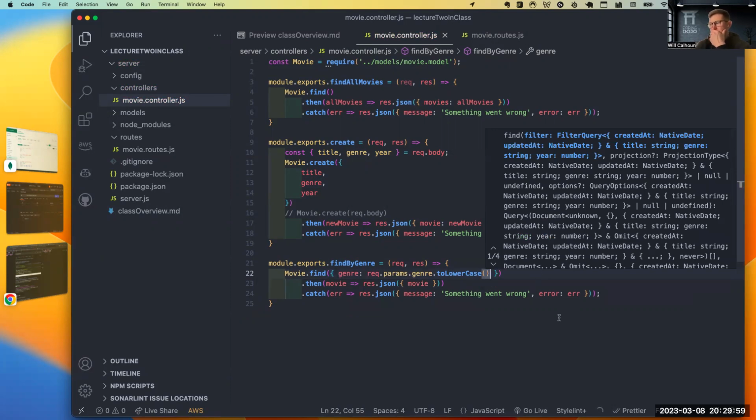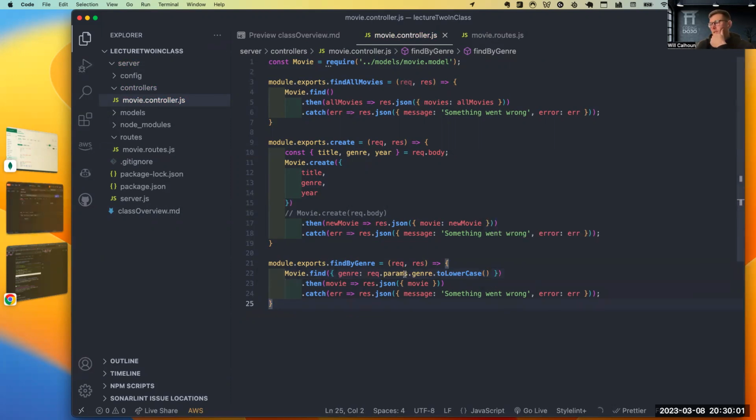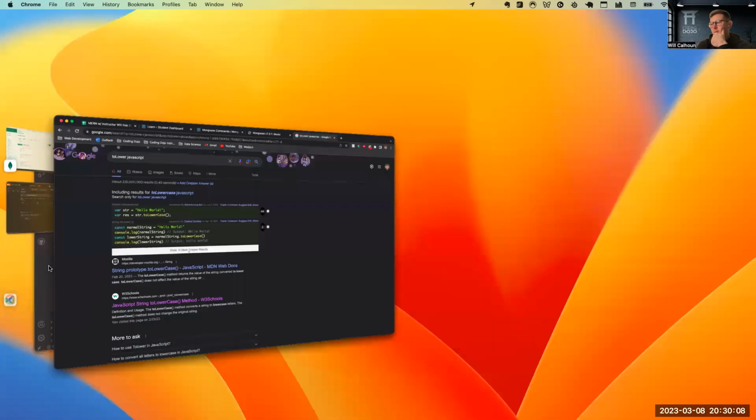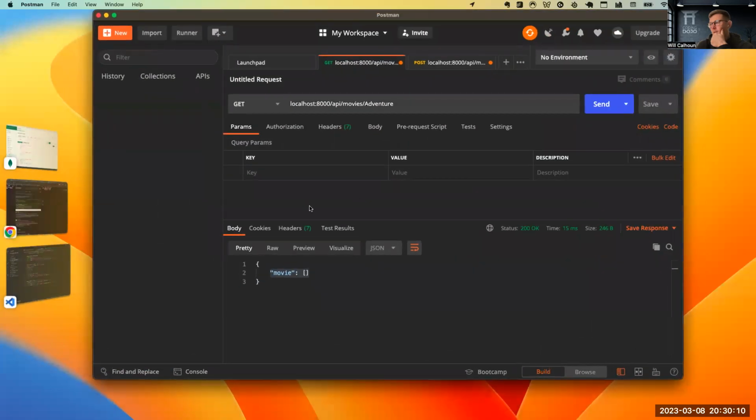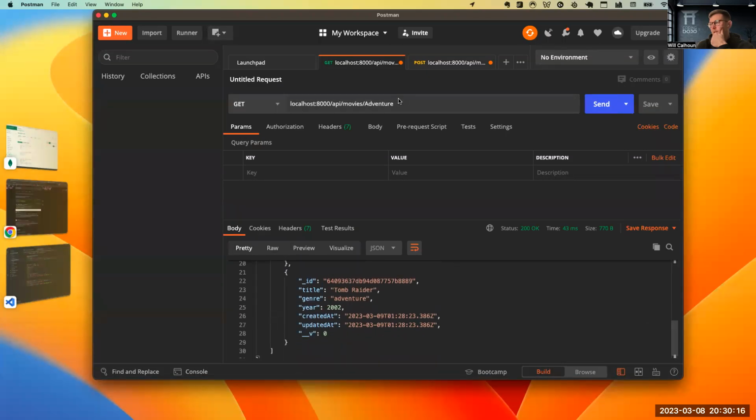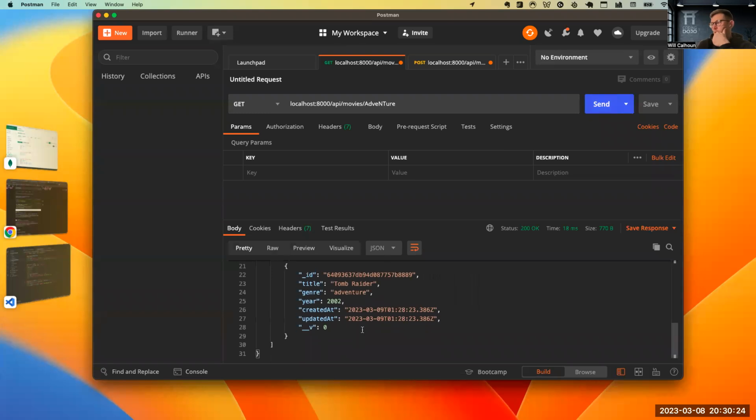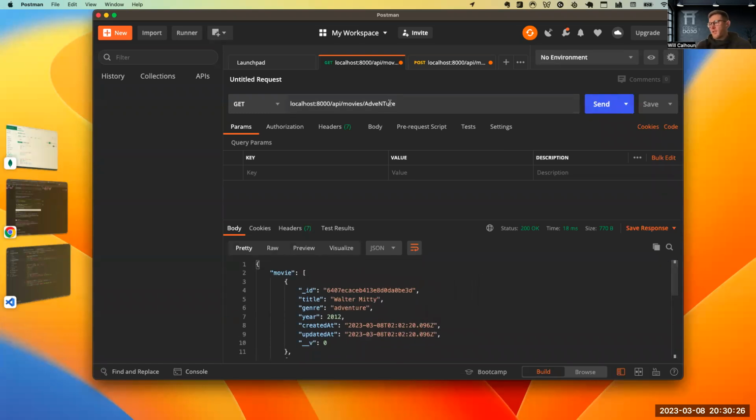Save this. What this is going to do is take this value and run the toLowerCase. So in theory, if I test this, it runs it. Even if I type it with mixed capitals like this, it still runs it because it takes this entire value and lowercases it all.